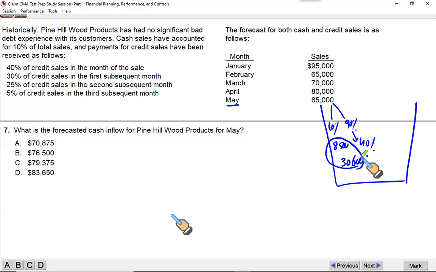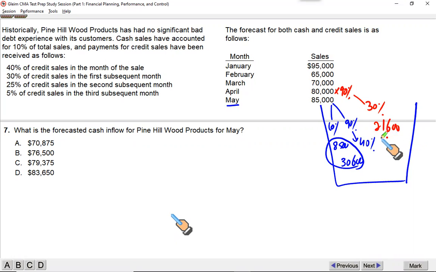Now go one step back. What you sell in April, 90% of that amount is credit. Out of that credit sales, 40% is collected within April. Now you're going to collect the 30% of the credit sale. So you're going to take 80,000's 90%, that will be the credit sale. Out of this credit sale, you're going to collect 30%, which is 21,600.